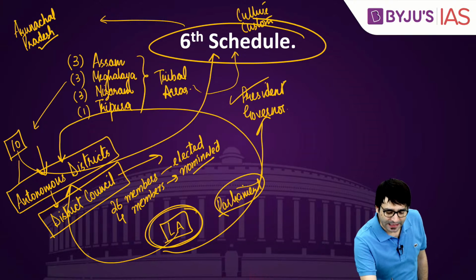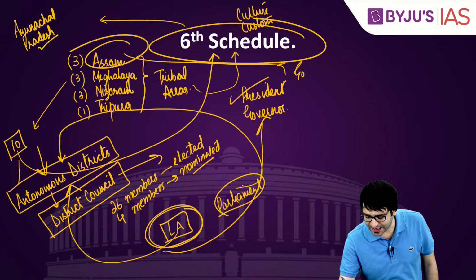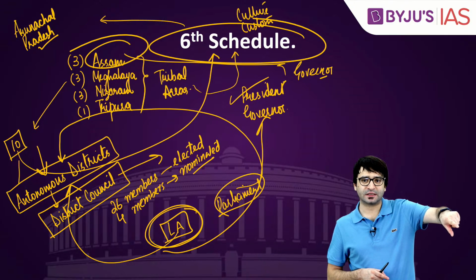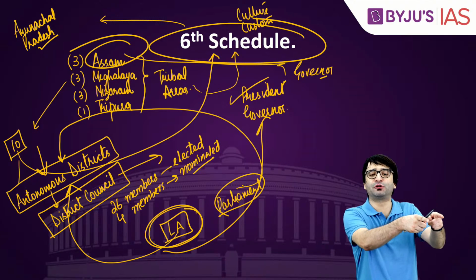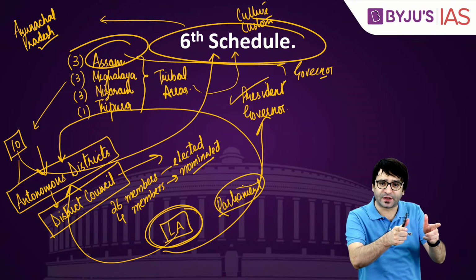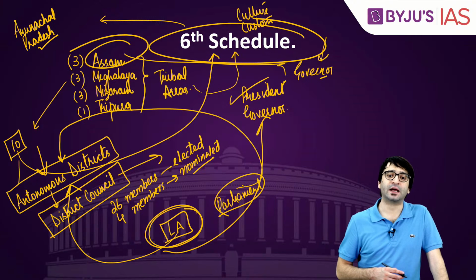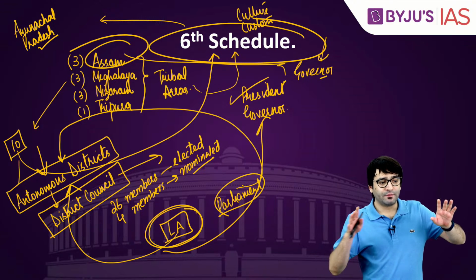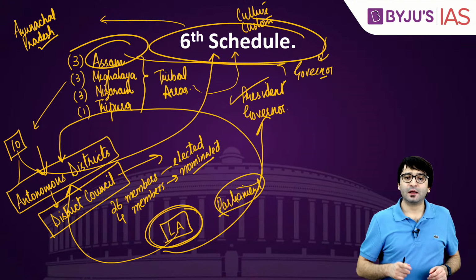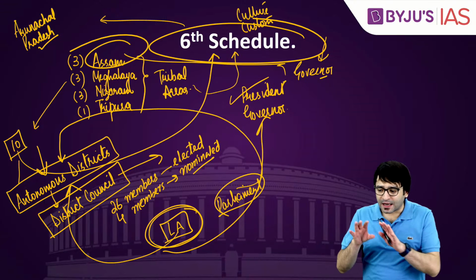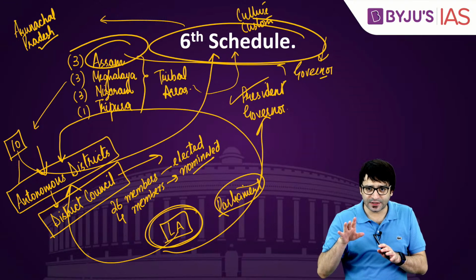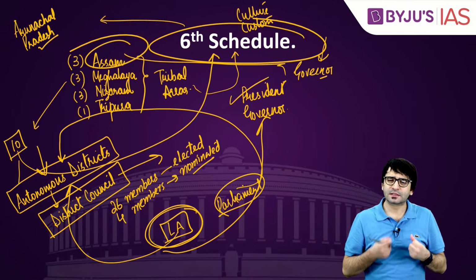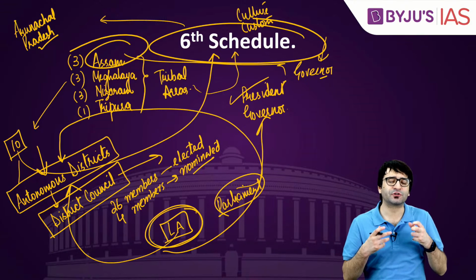But when it comes to Assam, the governor of Assam gets to decide whether a parliamentary law will apply to these autonomous districts, whether a state legislative law will apply to these autonomous districts or will apply with some modifications. So governor of Assam will decide whether a parliamentary law or a state law will apply to the autonomous districts of Assam. But so far as other 3 states are concerned, governor will decide when it comes to the law passed by the state legislature. President will get to decide when it comes to the law passed by the parliament. That is why some sort of autonomy is provided to these tribal districts.